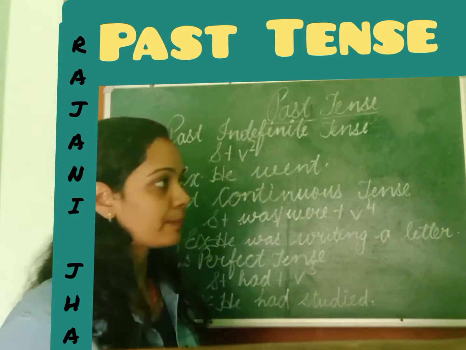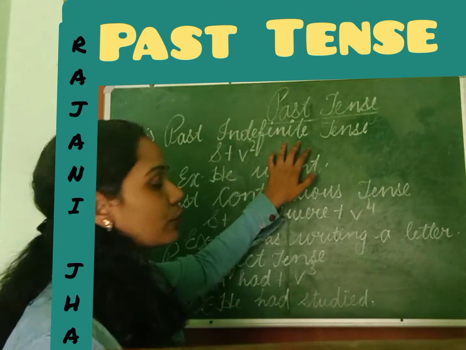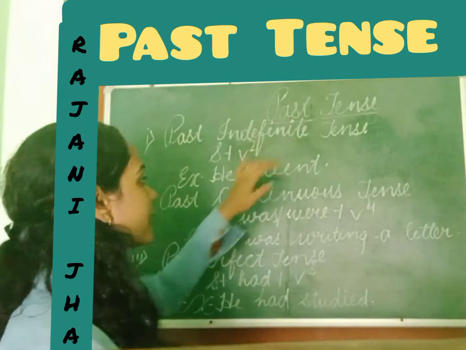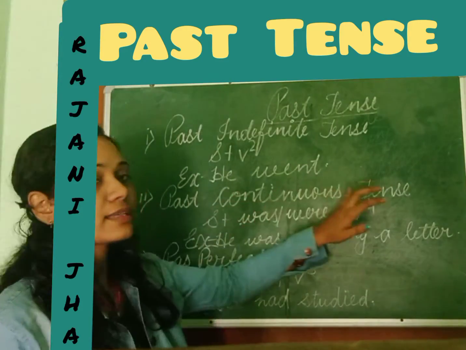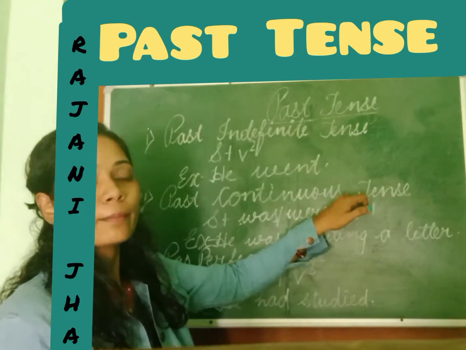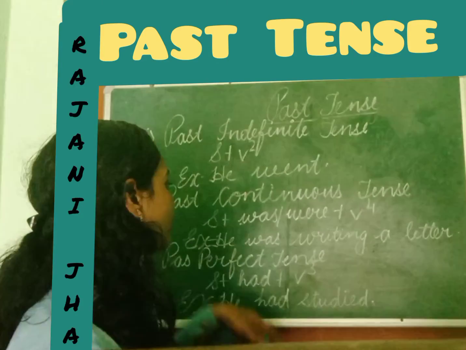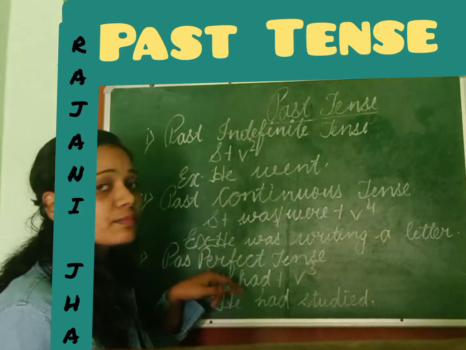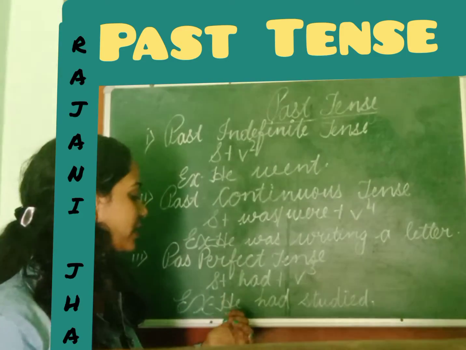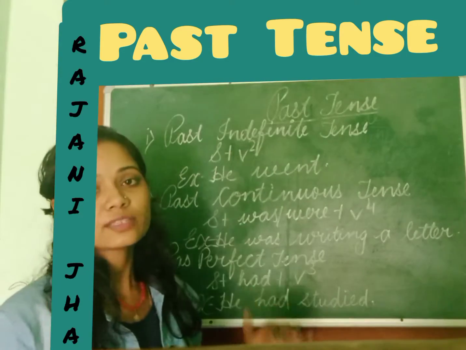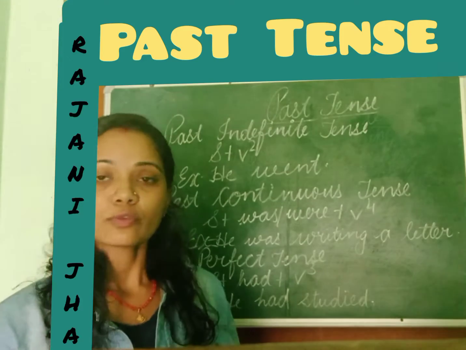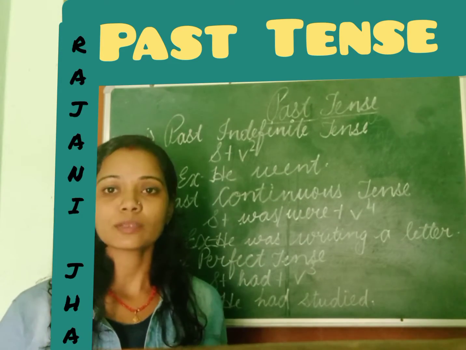So the names are the same. First is past indefinite, or you can call it simple past tense. Second is past continuous tense, which can also be called past imperfect tense. The third one is past perfect tense, and the fourth one is past perfect continuous tense, which I have not written on the board. First of all we'll start with past indefinite or simple past tense.